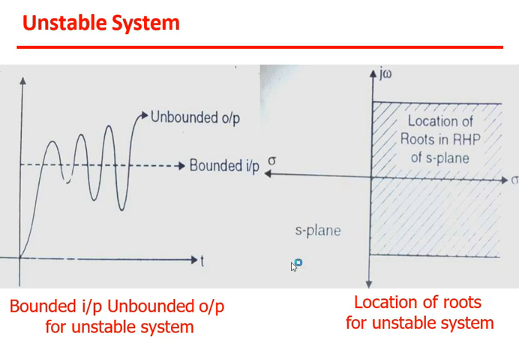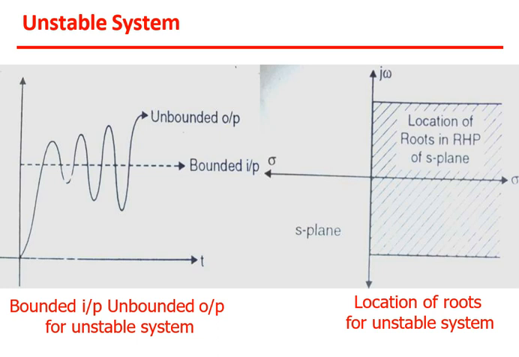So if you see again this S plane, this is the y-axis, this is the x-axis, this is the RHP side of the S plane. This whole thing is the S plane, and the location of roots for an unstable system will be on the right side. Okay, so we will see how the locations are shown on a graph, how to find the roots and their location, and how to decide the stable and unstable system with the help of different criteria.